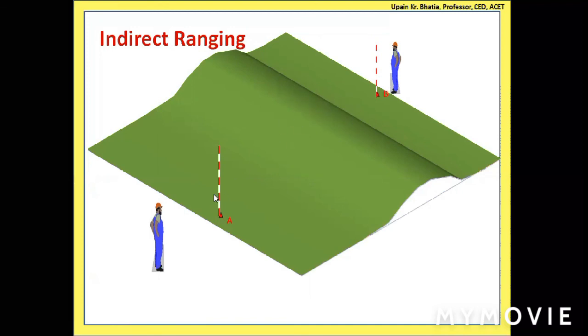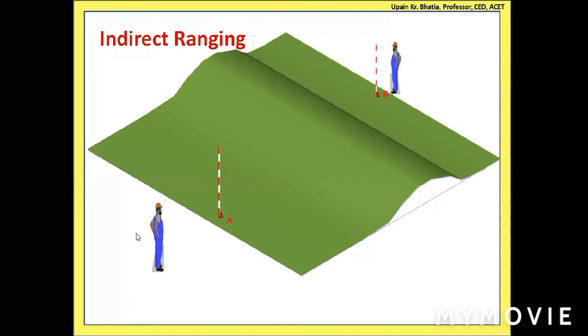Okay, so directly from A to B, this man cannot fix himself along this line AB, and this way he will not be able to guide the third man to locate the intermediate points.